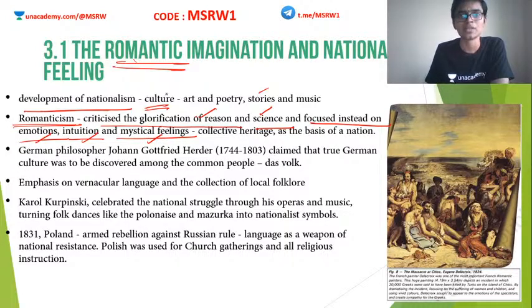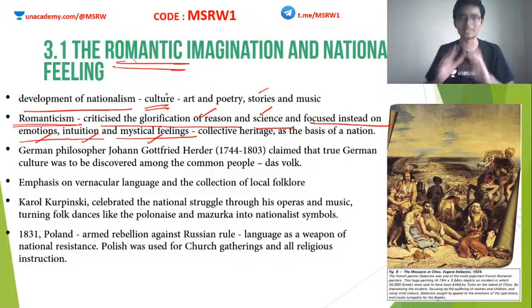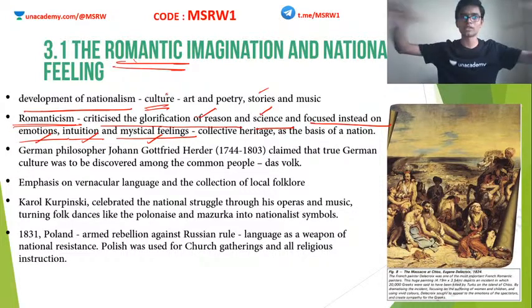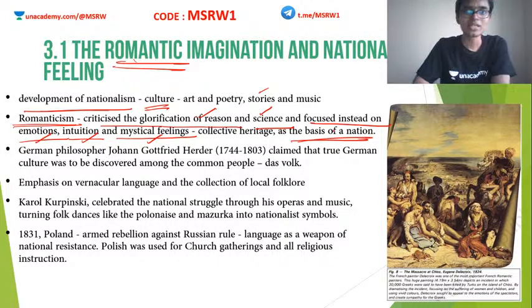So when you plead to the feelings of people, there is a collective heritage. Correct, right? When you appeal to the emotion, then there is something common for all these people. There is a cultural tradition for those people. You are appealing to that heritage. And this heritage is the basis of a nation. So this collective feeling is actually the basis of a nation. This is what Romanticists told.